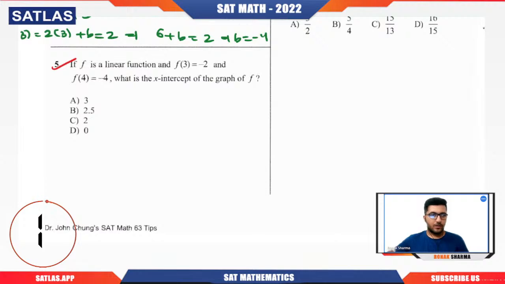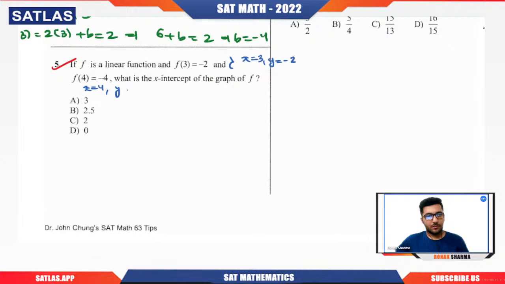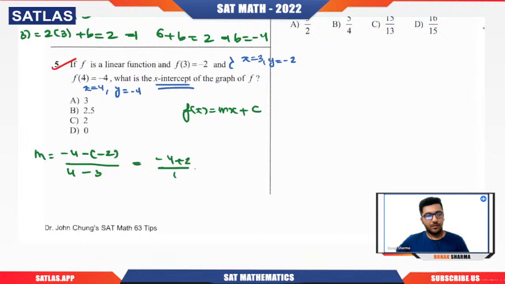So here you can see that they have given you for x equal to 3, y is minus 2. For x equal to 4, y is minus 4. Right? X intercept they are asking. So we'll see how we calculate x intercept. But you know that to know the function, at least you need two things. To calculate the value of m, what we will do? We will calculate the slope. So minus 4 minus of minus 2 over 4 minus 3. So minus 4 plus 2 by 1. So minus 2 is the slope.